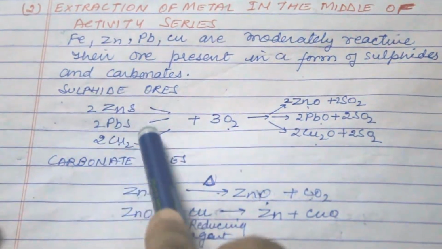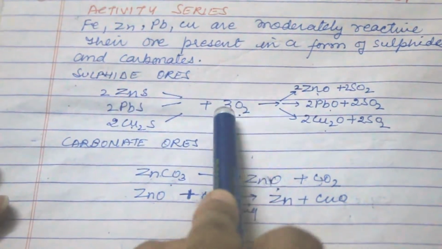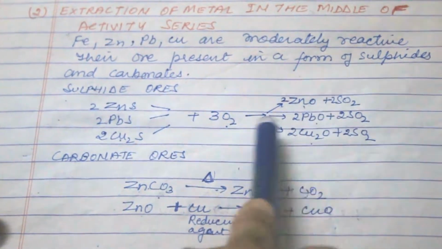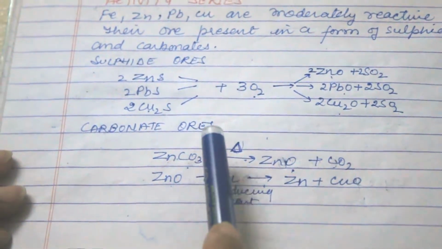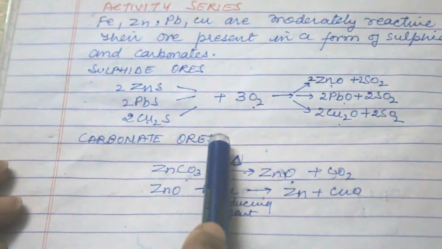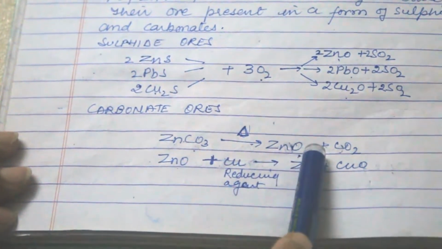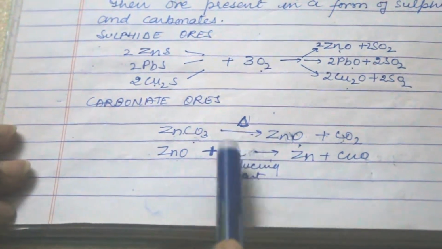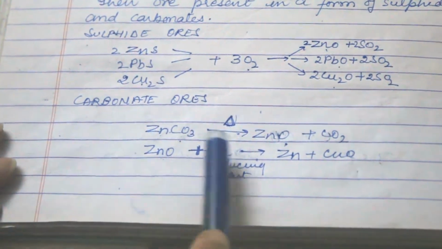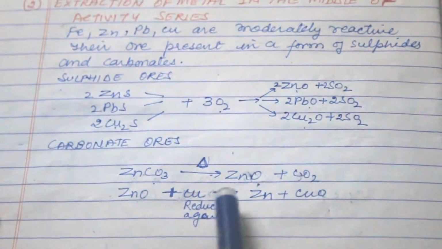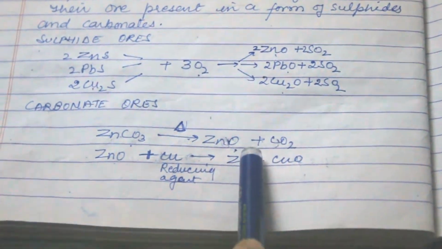So all these metals form sulfides. When these sulfides are reacted with oxygen, they form zinc oxide, lead oxide, cuprous oxide. When it is a carbonate ore, when zinc carbonate is heated, it forms zinc oxide, and when it is further treated with carbon, carbon acts as a reducing agent because it removes oxygen from zinc. So carbon oxide is formed and zinc metal is obtained.